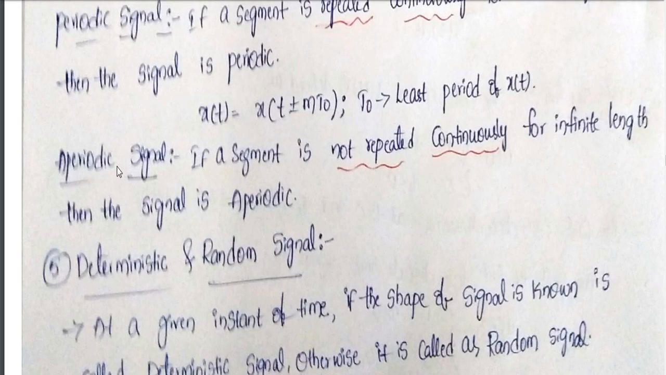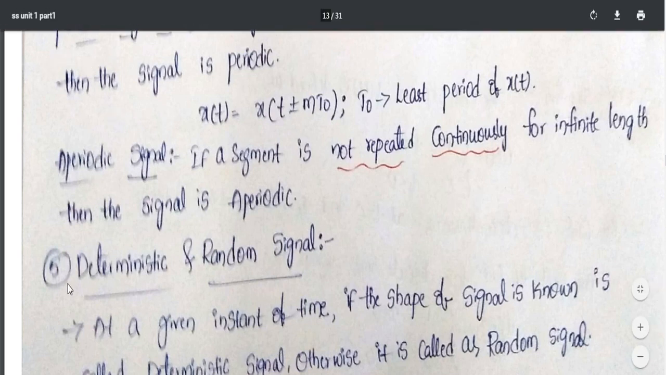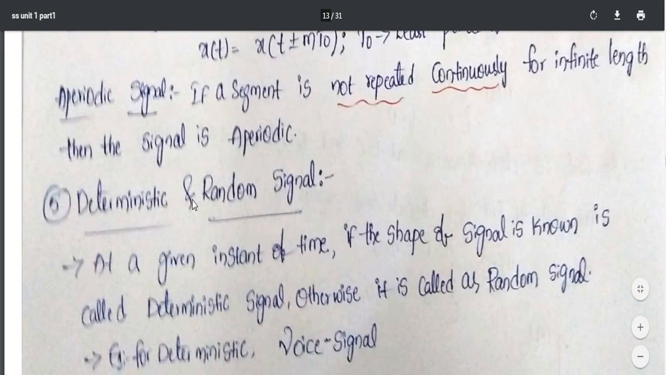Now we have seen 4 different types of signals. The first one is energy and power. The second is causal and non-causal. The third is even and odd. The fourth is periodic and aperiodic. Now the last one is deterministic and random signals. This is a simple category.